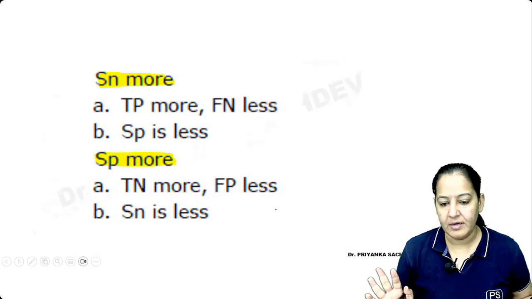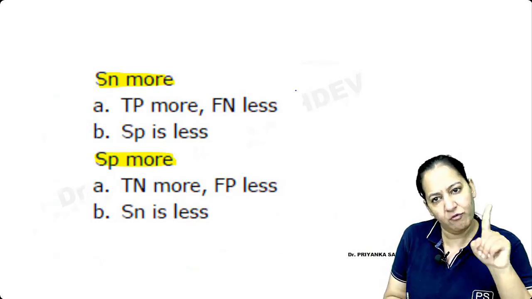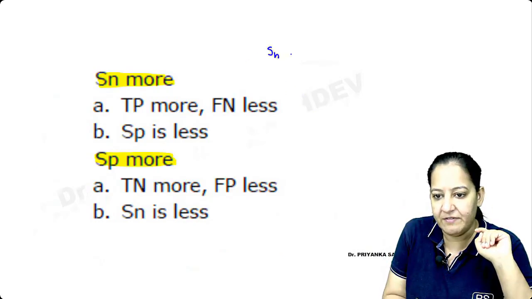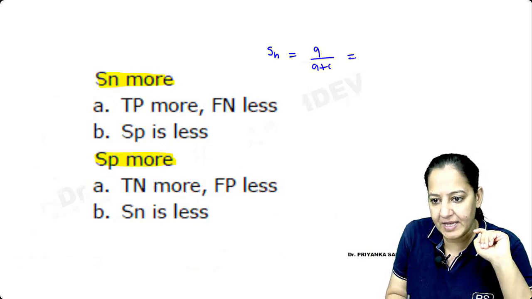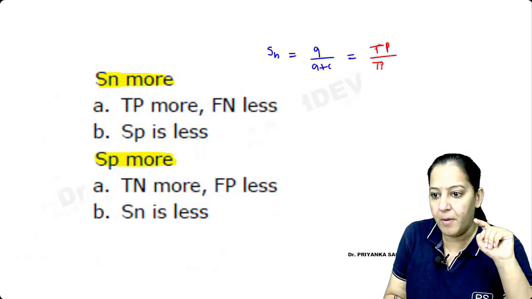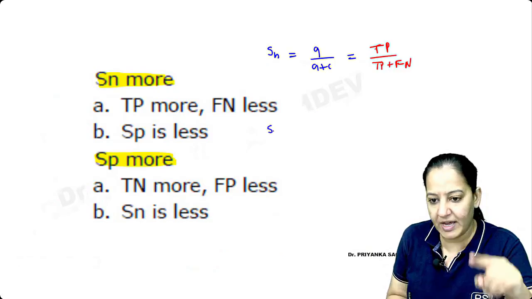Okay, Anna, tell me the formula of sensitivity and specificity once. Last time, what is sensitivity and what is specificity? We will write it here. Sensitivity is equal to A upon A plus C, that is true positive upon true positive plus false negative. Am I right? If I'm making any mistake, please clarify.